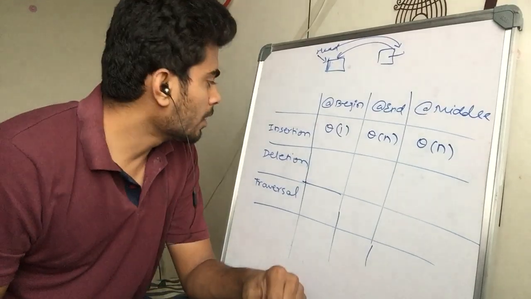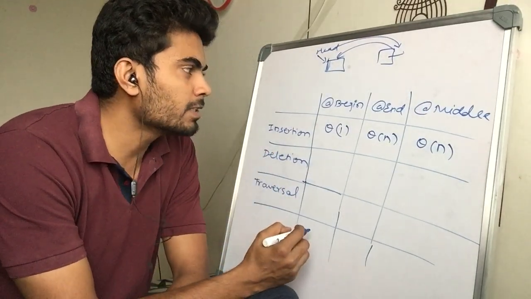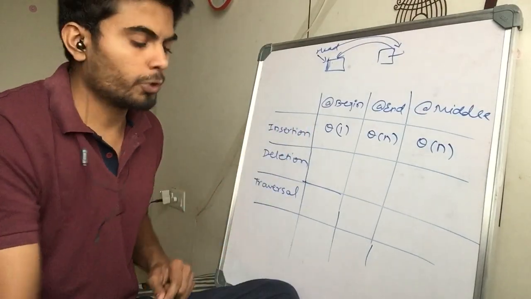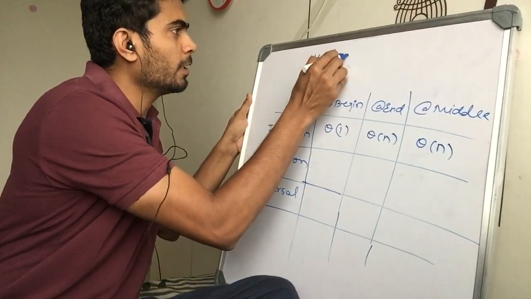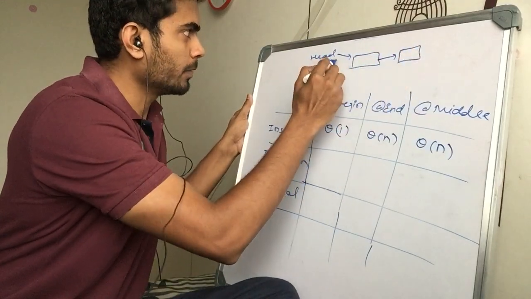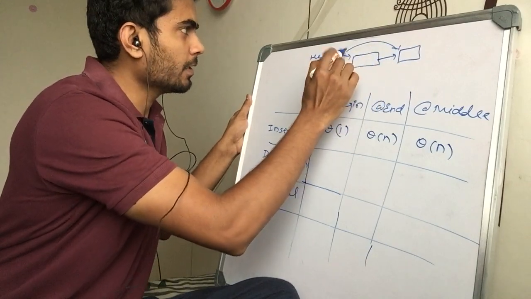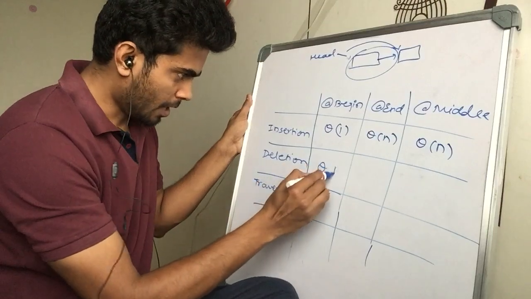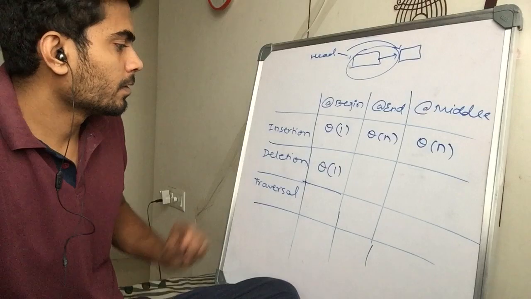Okay, now deletion. If you have to delete any node at the head, again, if this is your head pointer and you have to delete some node from the beginning, what you can do is just break the link, point head to the next node and free this node. That's it. So this is again independent of the size of the linked list. So this is constant.